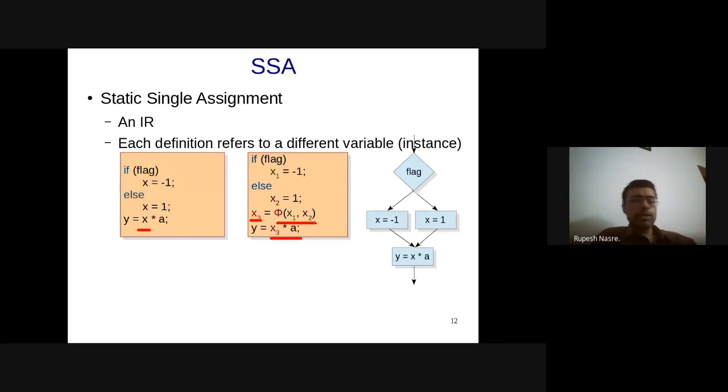Okay. So the control flow of this particular program is going to be that depending upon the value of flag, right? This is more like what you call a flowchart. Yes, thanks. I was forgetting the name. So this is a flow of the program, and you can go either to the if part or the else part, and then they merge here, and then y equal to x into a gets executed.